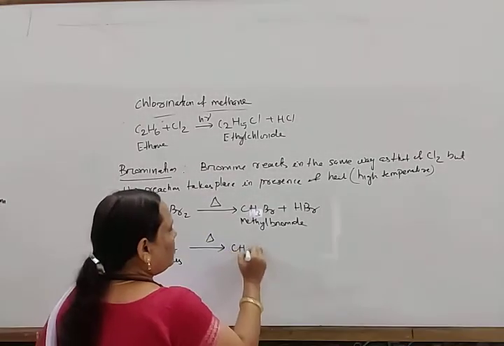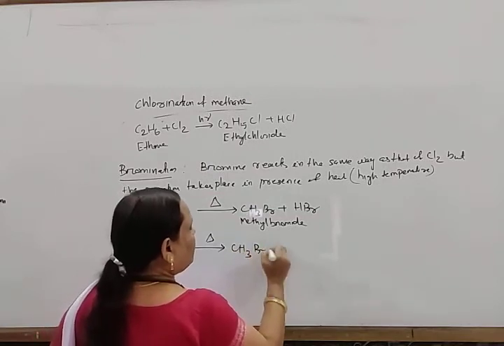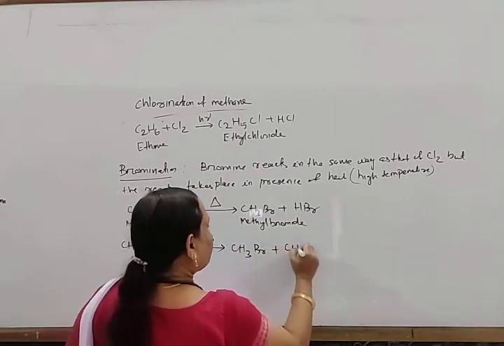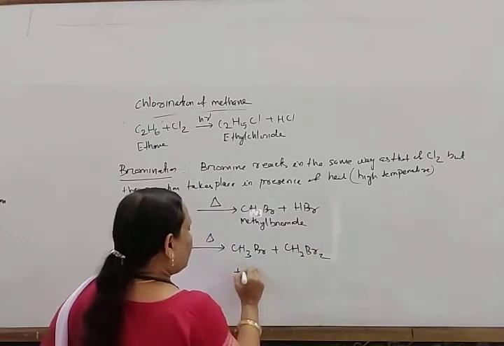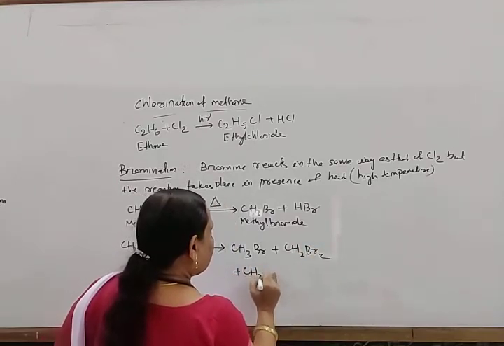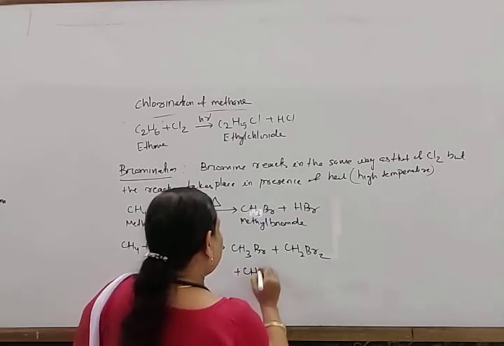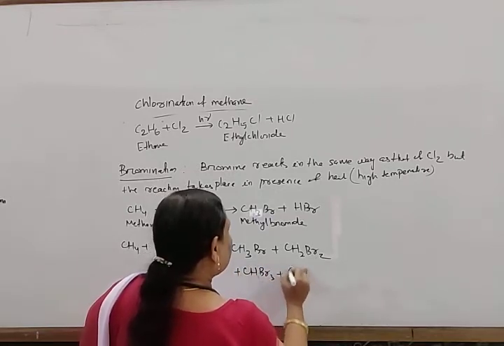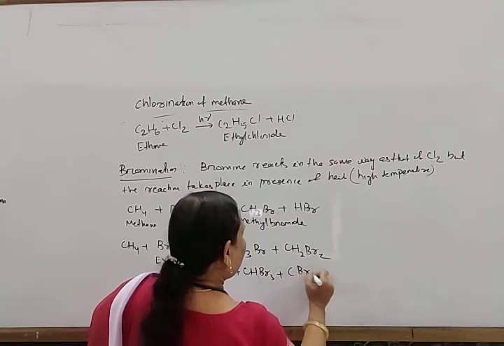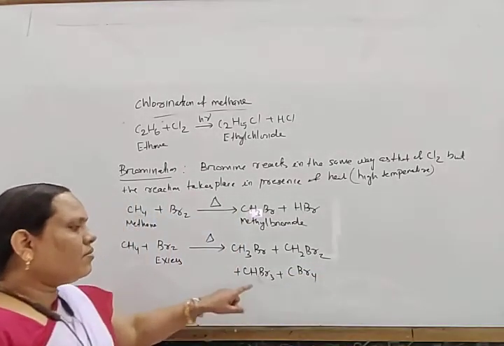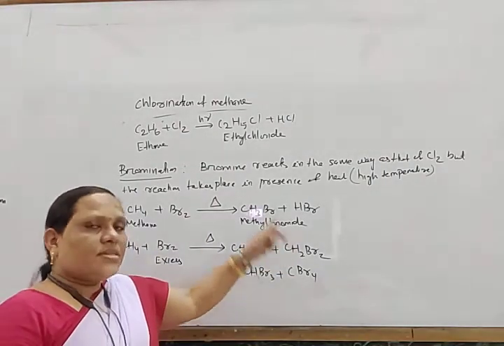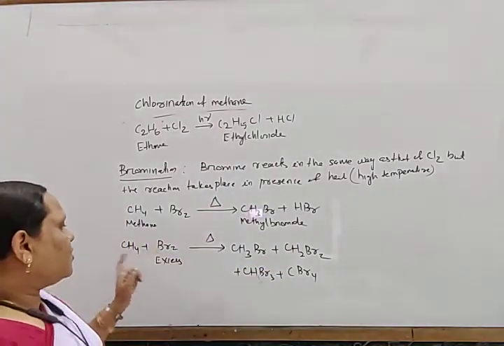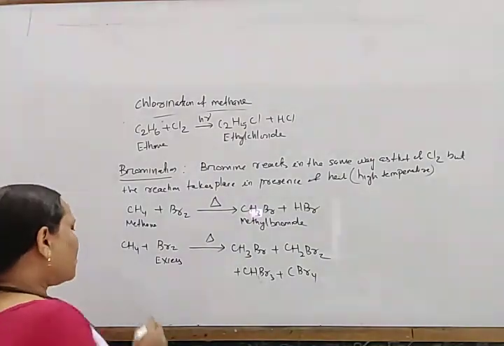It forms a mixture of CH3Br plus CH2Br2 plus CHBr3 plus CBr4. That is tetrabromocarbon. So in the same way it reacts to form different products.